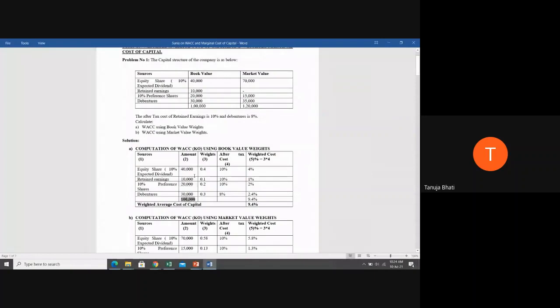Our third column will be of weights. Can anyone tell me how I calculated these weights here? The third column is where we assign weights to each source of capital. How did I assign weight here, students? Yes, individual amount divided by total amount. So can you tell me in figures how I derived it?